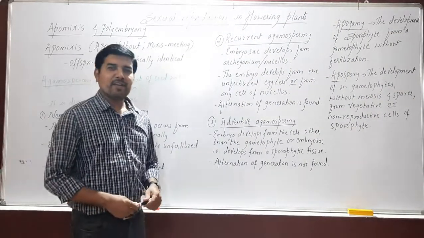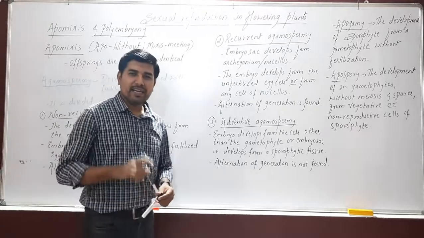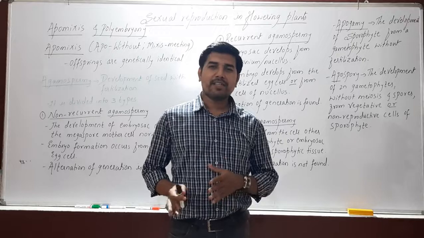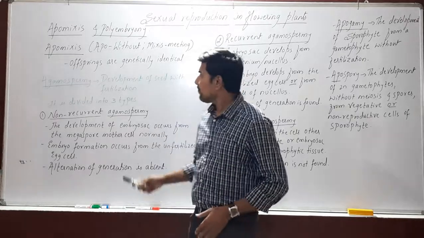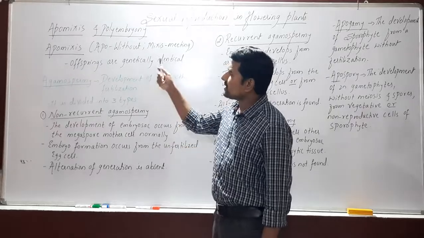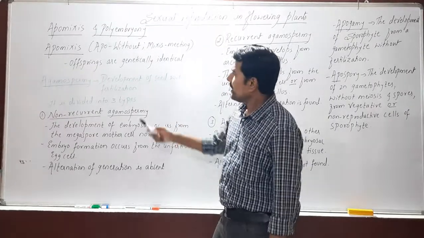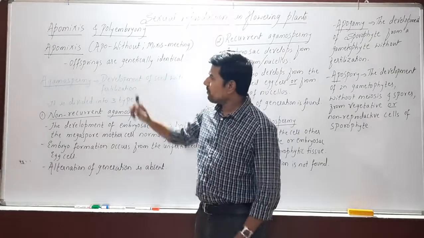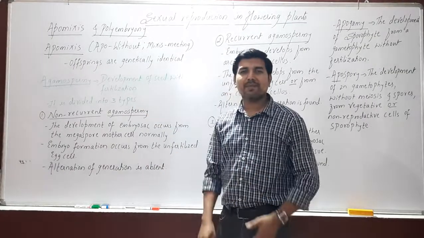Hello students. So today we are looking at a concept in asexual reproduction in flowering plants. In this chapter, let's look at the types of apomixis and polyembryony. Let's look at them one by one. First term is apomixis. Then what is apomixis?